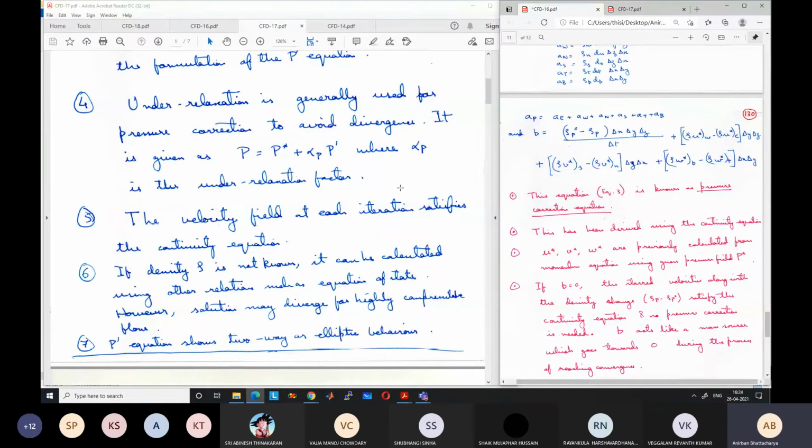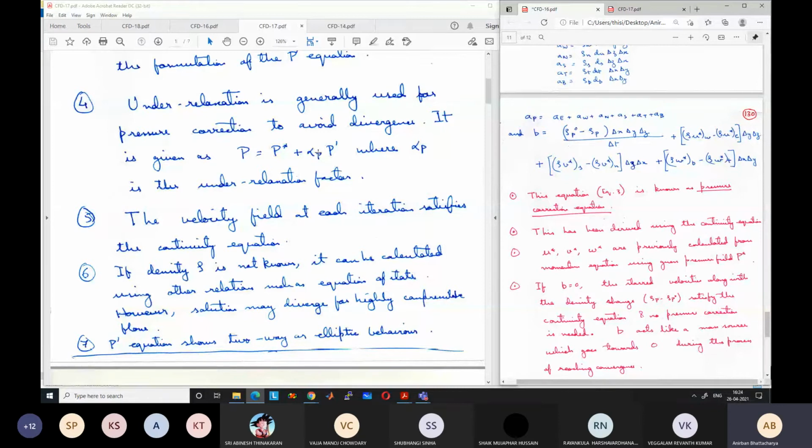So instead of writing P is equal to P star plus P dash, we write P is equal to P star plus alpha P into P dash, where alpha P has a value between 0 and 1, maybe 0.5 or 0.3. This is known as the relaxation factor or under relaxation factor. If the P dash value is very large, this alpha P will reduce that jump. So there is less chance of fluctuation; basically, it will smoothen out the fluctuations. It will slow the rate of convergence, but the chances of convergence will increase.